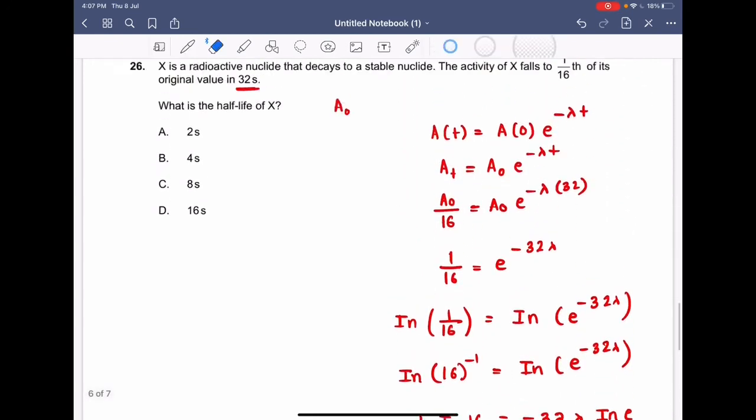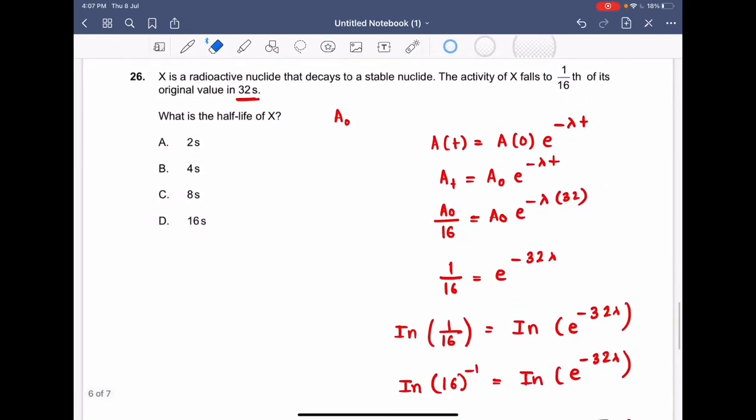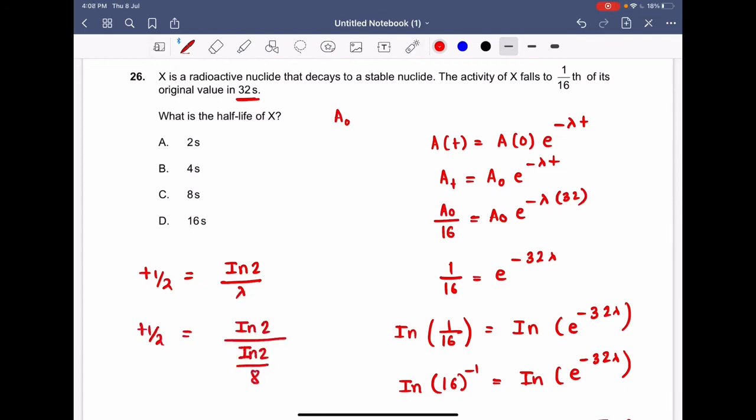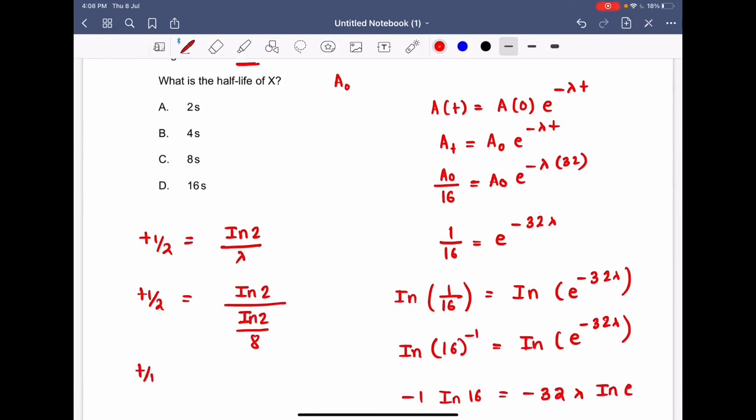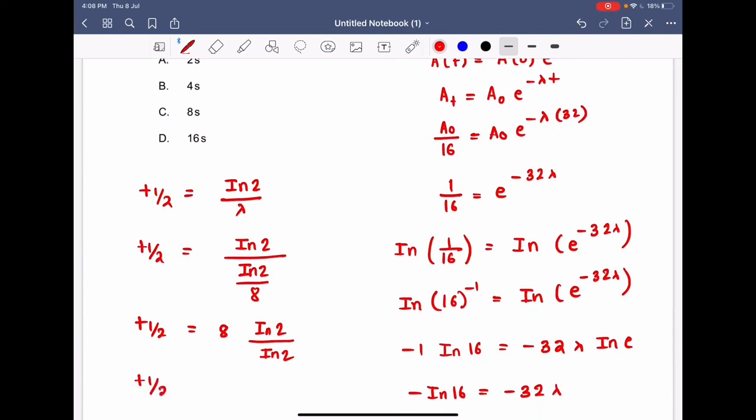Now we need to find out the half-life. So we know that t half is equal to ln 2 by lambda. What is lambda? Lambda is ln 2 by 8. So ln 2 divided by ln 2 by 8, so that means t half is equal to 8 ln 2 by ln 2. So t half is nothing but 8.